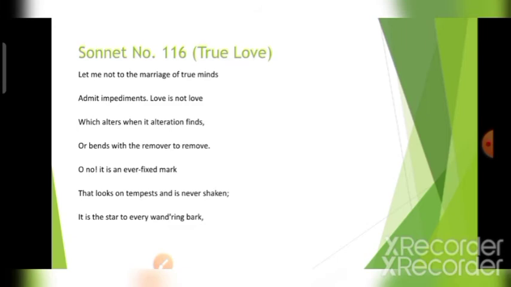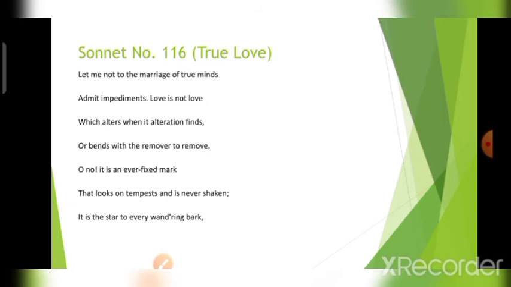Marriage of true minds, it means that love... So in the very first line, he attempts to provide us the definition of love.